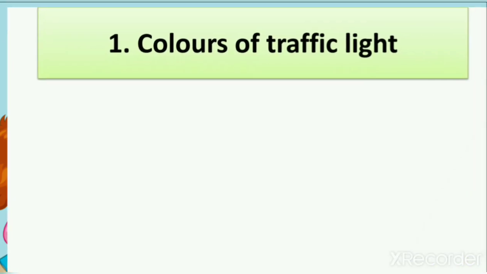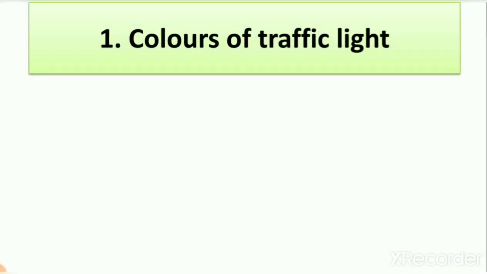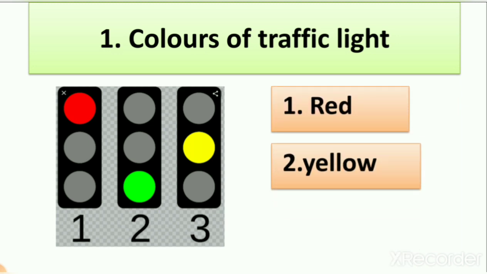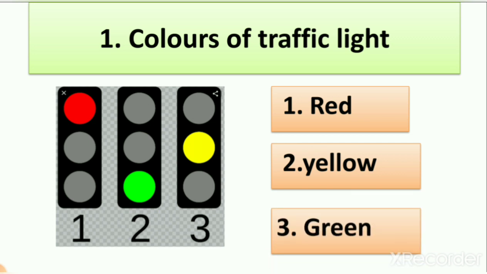Our first give two example is colors of traffic lights. So what do we write here? We have to write the names of the colors of the traffic lights. So here you can see red, yellow and green. So here we write first red, second yellow and third green. So what is the right answer? Red, yellow and green. Black and white is the color of zebra crossing.